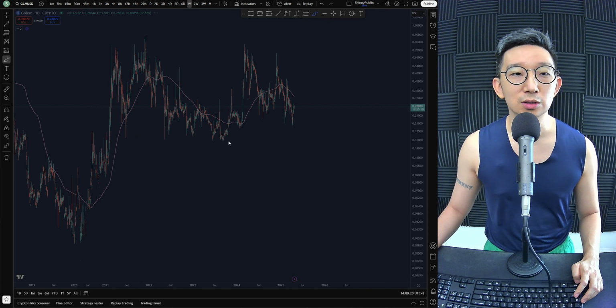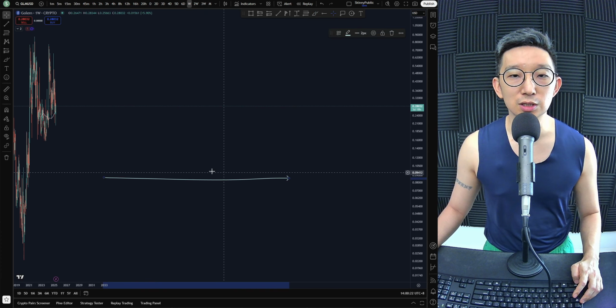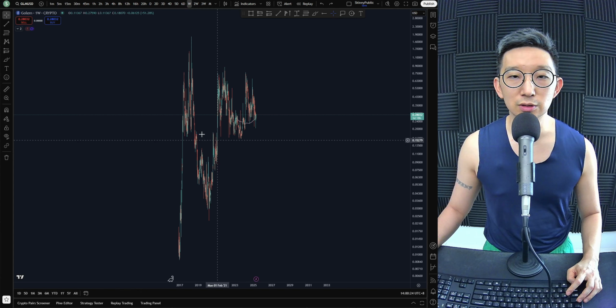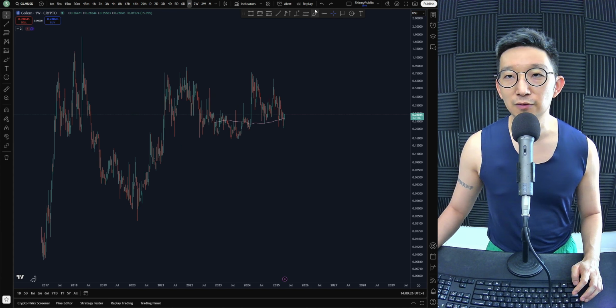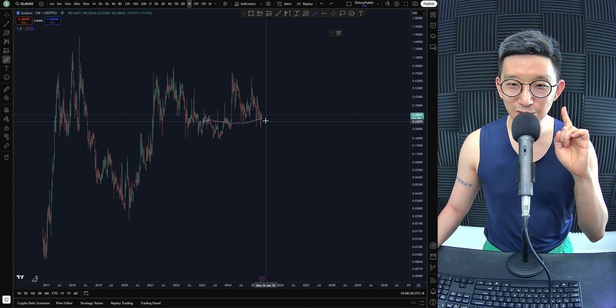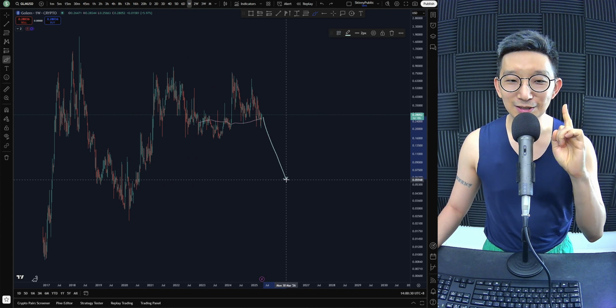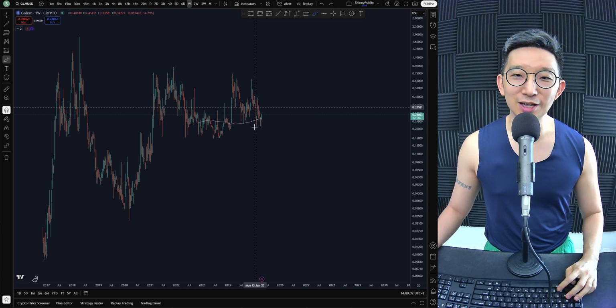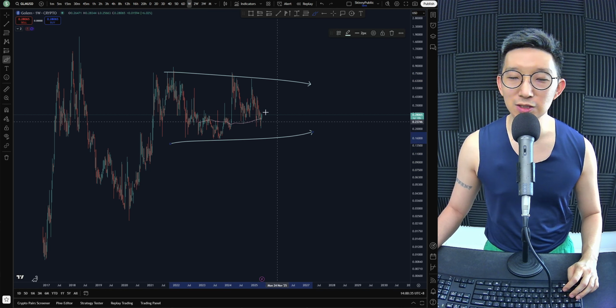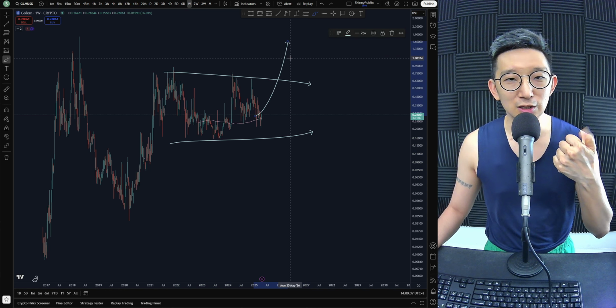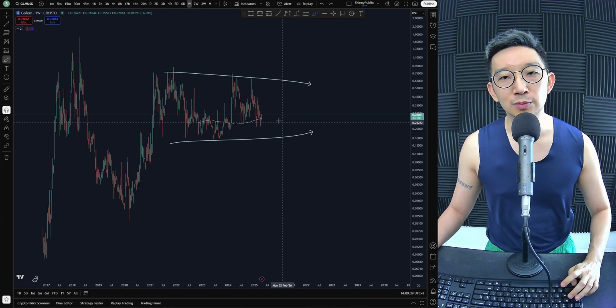huge accumulation ever since bursting into the scene. So if you look over here, there's a very, very big squeeze here. Of course, there's also danger. We could still drop all the way down. Stranger danger. There's still danger for that happening, right? If it could just squeeze and break out, that'd be fantastic, right? But we're still not too sure for Golem.